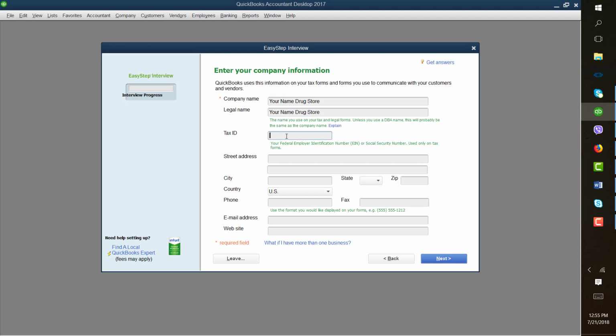For the tax ID number, enter 12-3456789. For address, I will use the Cheyenne campus address, 3200 East Cheyenne Avenue, North Las Vegas, Nevada, 89030.